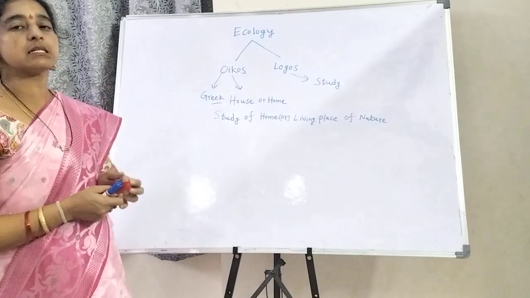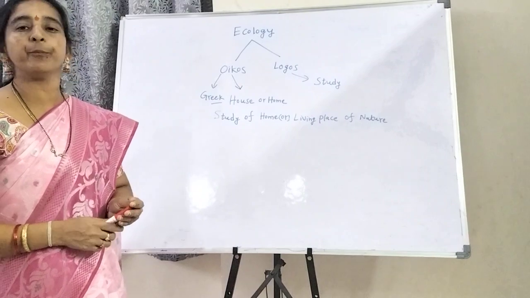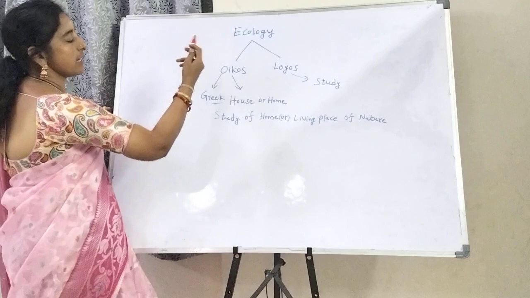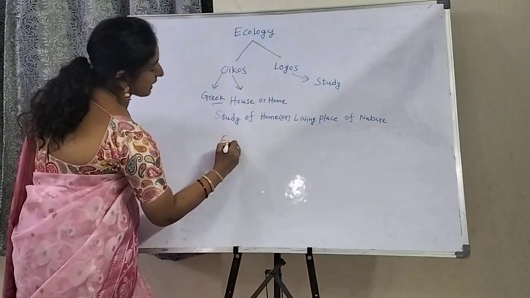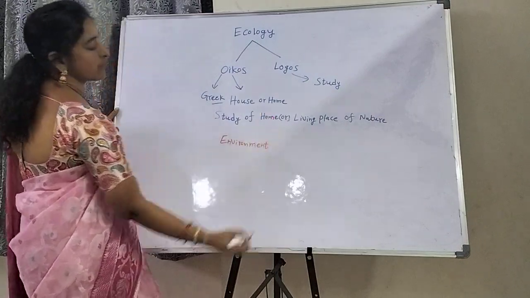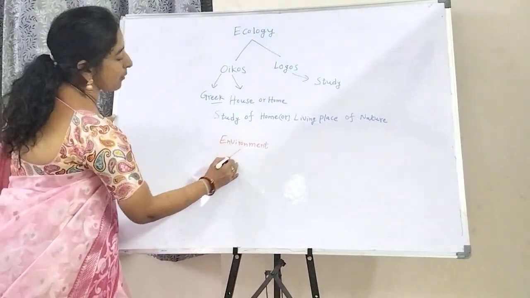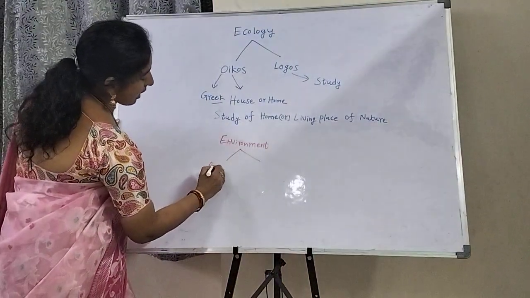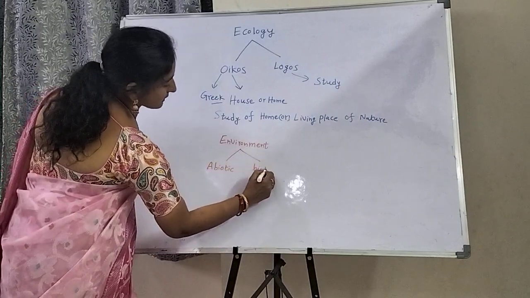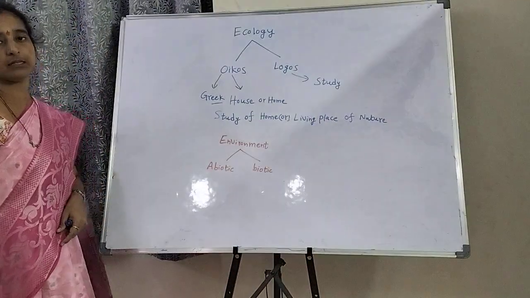Ecology is defined as the relationship between living things and non-living things. That means that is the environment. In the environment there are two types of components: the abiotic components and the biotic components.